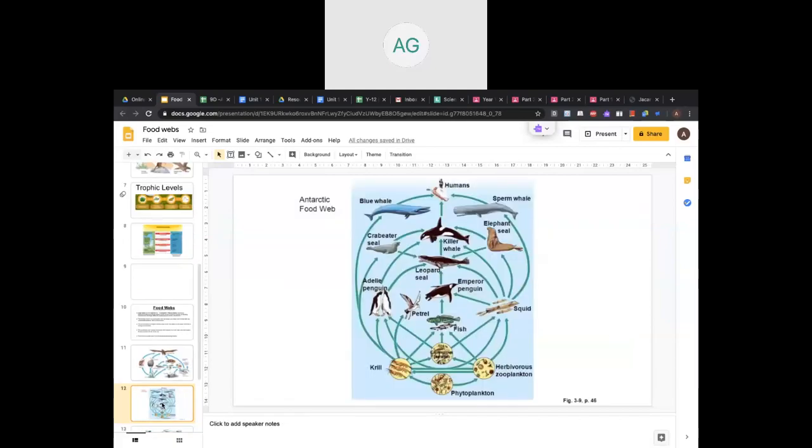You can see the Antarctic food web here. Try to see the different connections and the different food chains here as well. The Antarctic food web is in the sea. So you can see in Antarctica, phytoplankton and all are going up and ending up in the human as well. So another example of a food web.